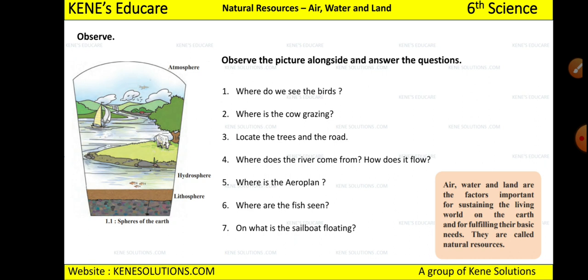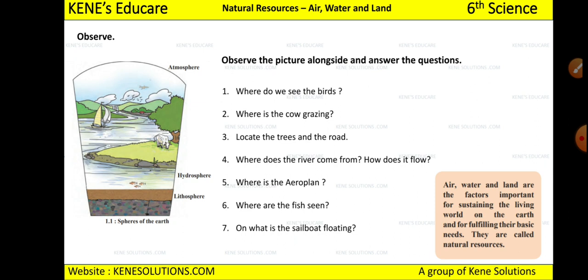Okay. Now see, air, water and land are the important factors for sustaining the living world on the earth and for fulfilling their basic needs, and these are called natural resources. Without air you can't survive, without water you can't survive, without land also you can't survive.